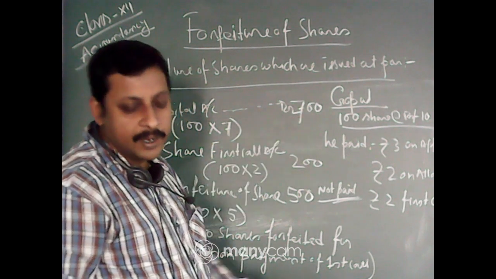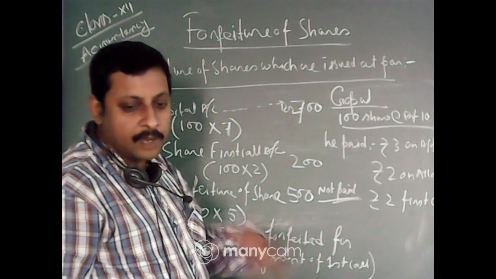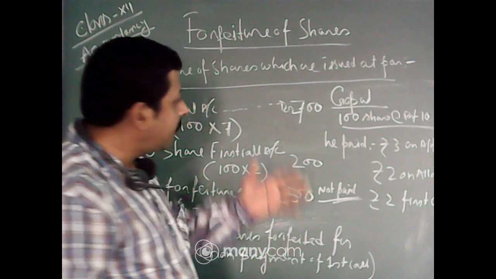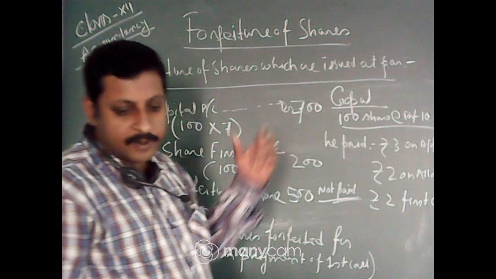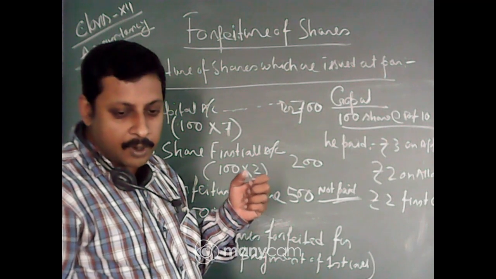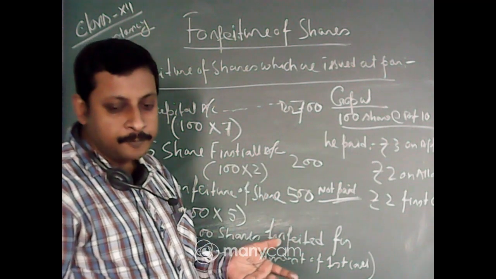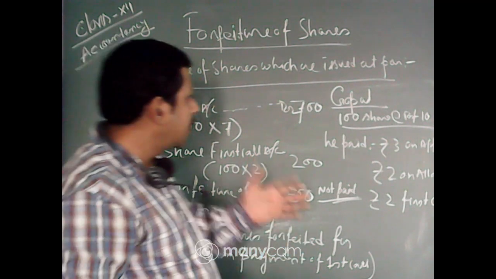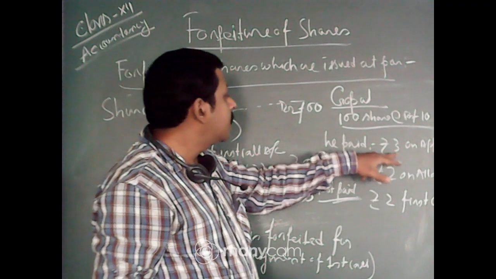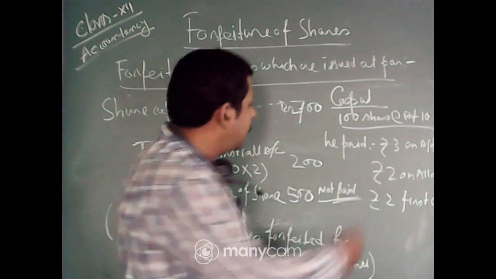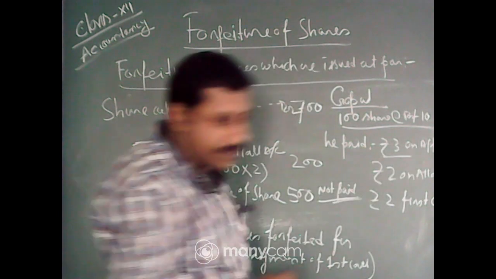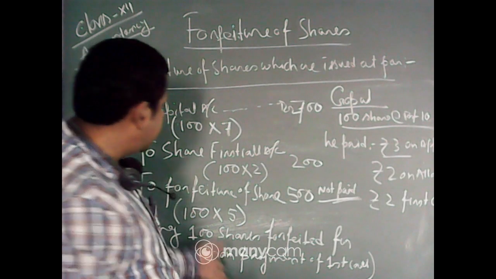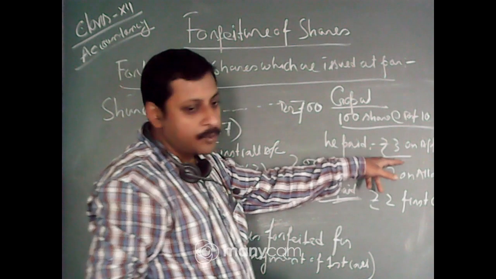This is already credited, because first we make it due, then we receive payment. In the case of application, we first take the amount and then the capital is raised. Because for application money there is no problem, it is always receivable, and it should always be forfeited in the case of forfeiture of shares.